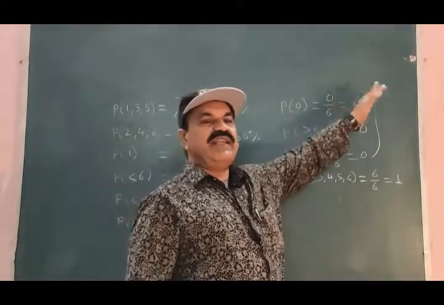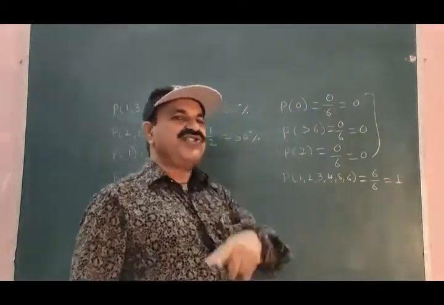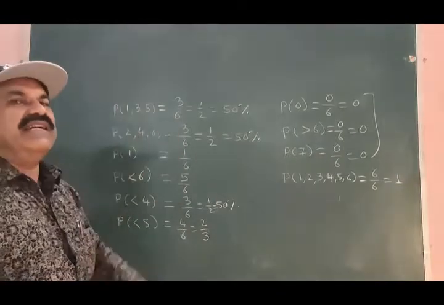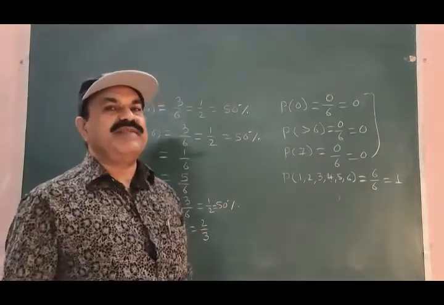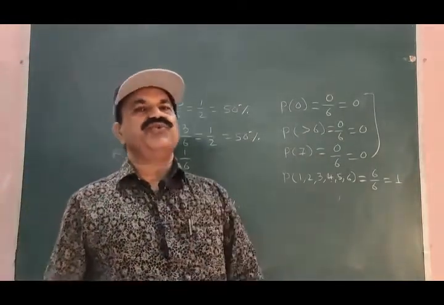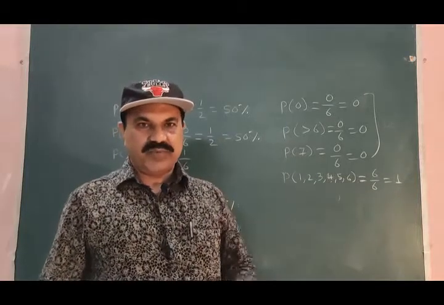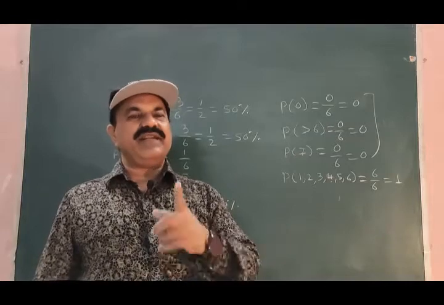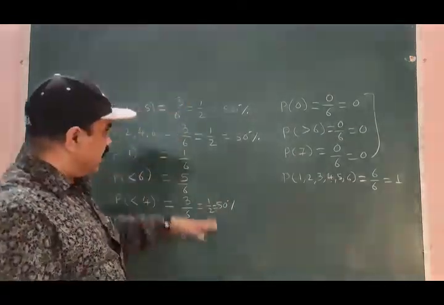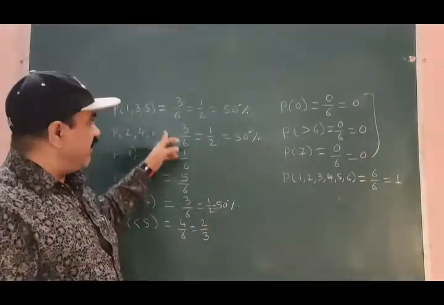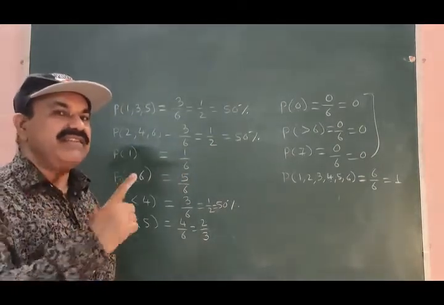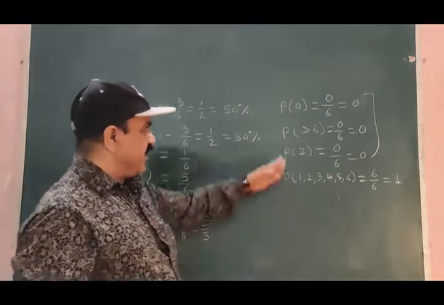Probability of an impossible event is always 0, and probability of random events is always between 0 and 1. All these are the random events where the probability found is always less than 1, greater than 0.